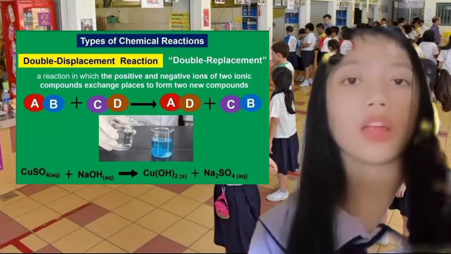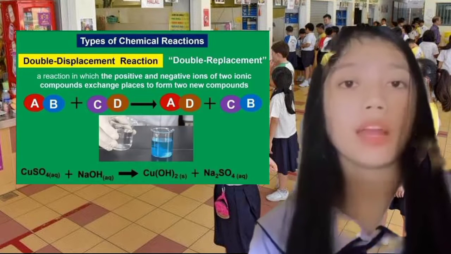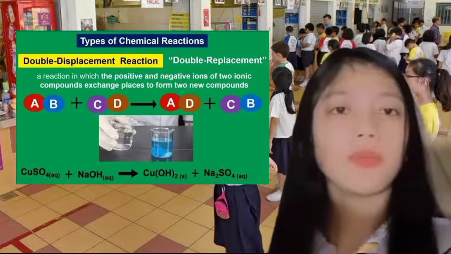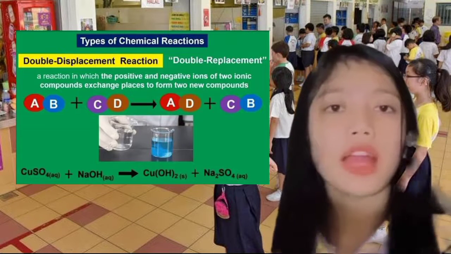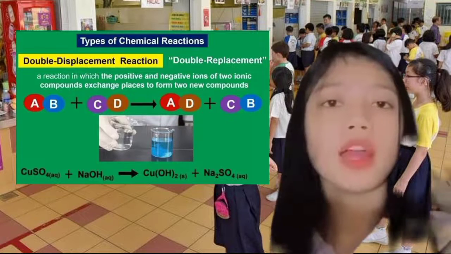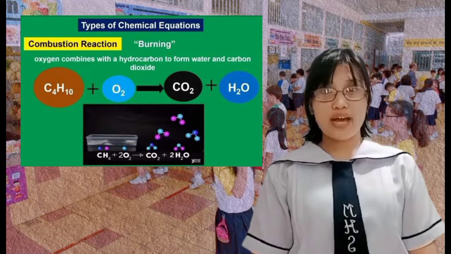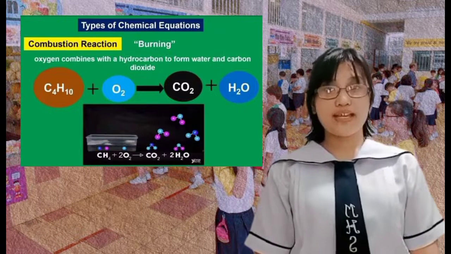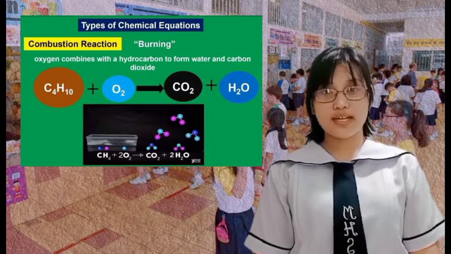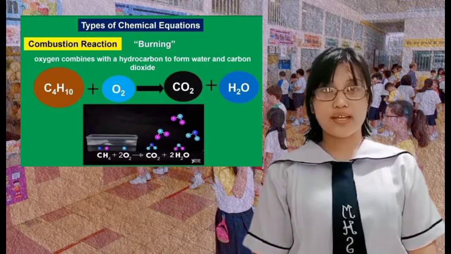In order for a reaction to occur, one of the products is usually a solid precipitate, a gas, or a molecular compound like water. For example, an aqueous copper sulfate reacts with aqueous sodium hydroxide to produce insoluble copper hydroxide and sodium sulfate solution. The last type of chemical reaction is combustion reaction. In this reaction, a substance containing hydrocarbons reacts with oxygen gas, releasing energy in the form of light and heat, and producing carbon dioxide and water.